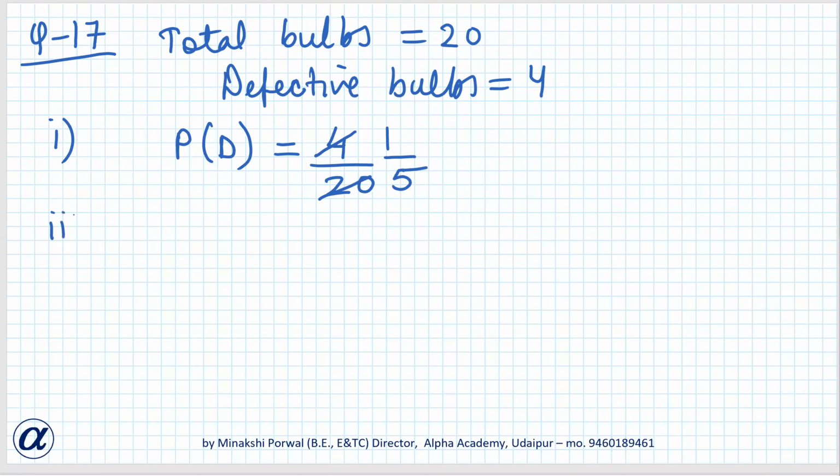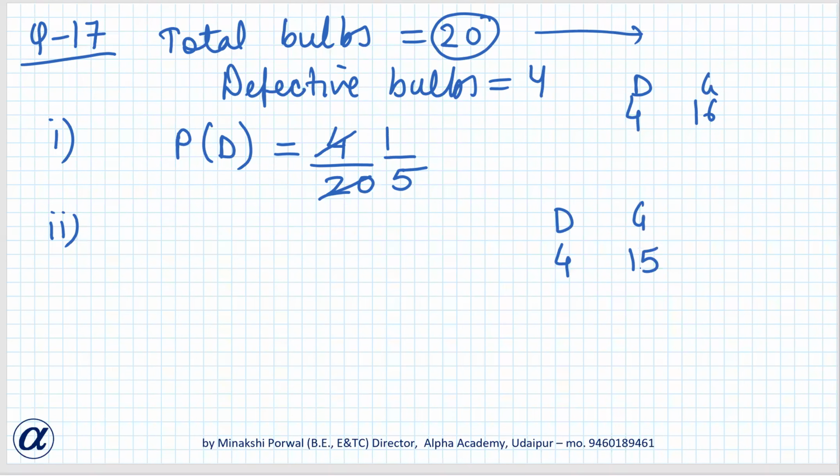Okay. Second one: suppose the bulb drawn is not defective and is not replaced. This second question is a little tricky. One bulb has been taken out of these 20 bulbs. In these 20 bulbs, 4 are defective and 16 are good ones. Now a bulb is drawn which is not defective and is not replaced. That means one good one is taken out. So how many will be left? 4 defective will remain and 15 good ones will remain.